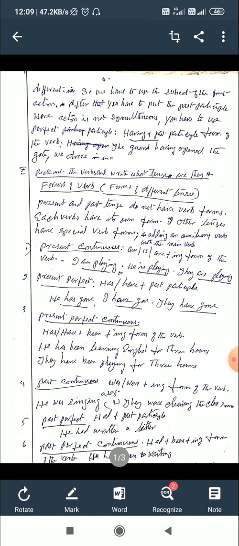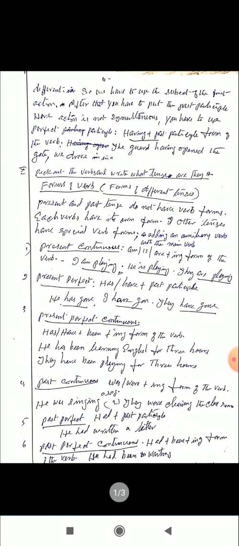Using an auxiliary with the main verb. Present continuous: the verb form is am, is or are plus the ing form of the verb. If you find a verb with are plus ing, that is present continuous tense, or is plus ing, or am plus ing.